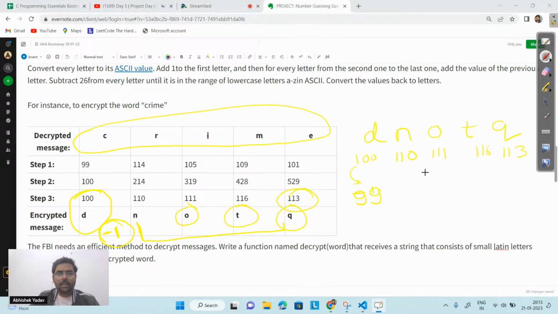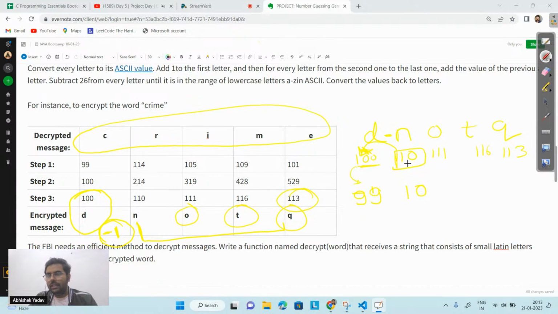After that, they are adding the next character to the previous one. Not adding, sorry. Here they are subtracting: 110 minus 100 is 10, right everyone?